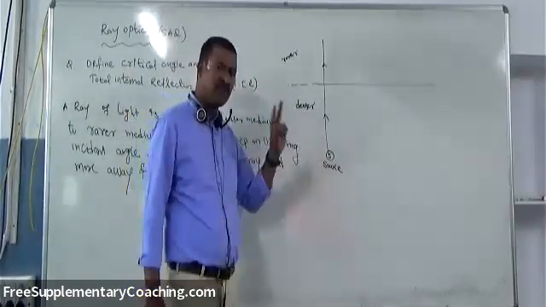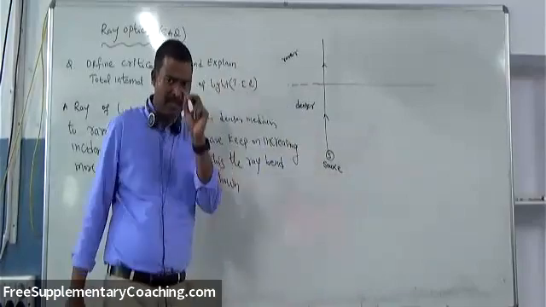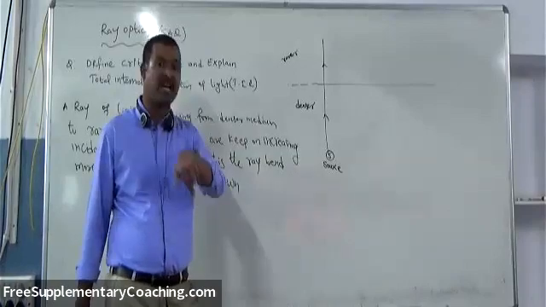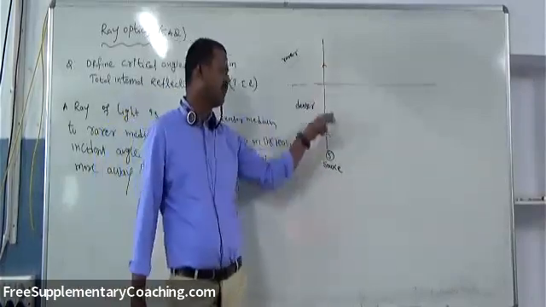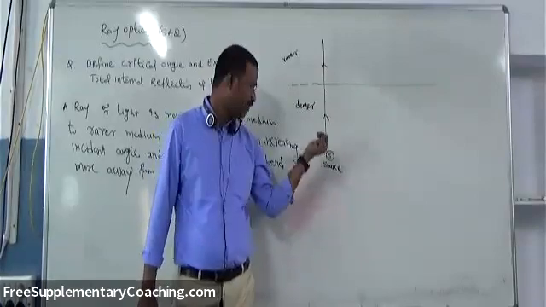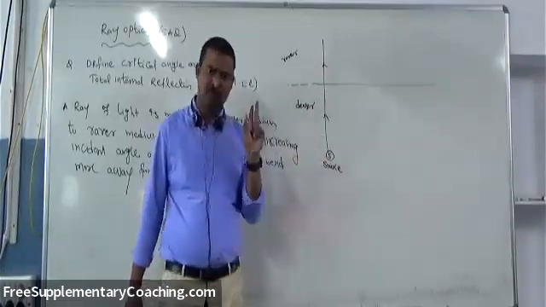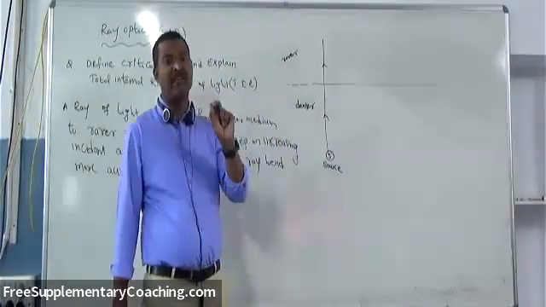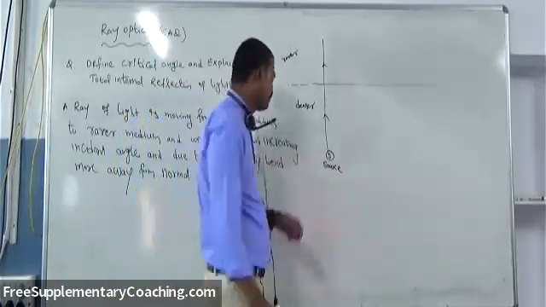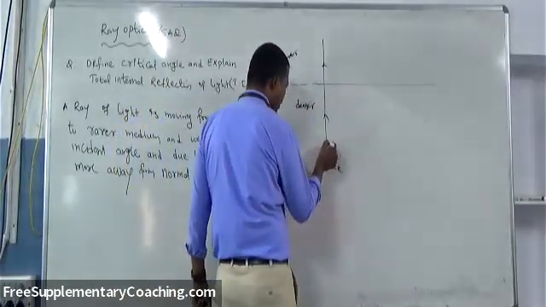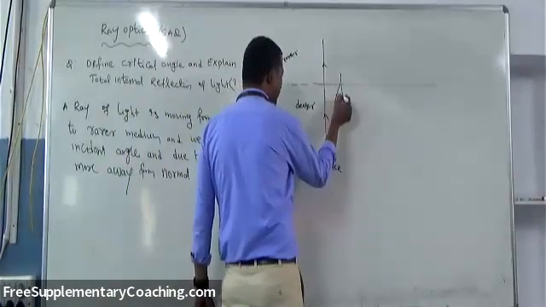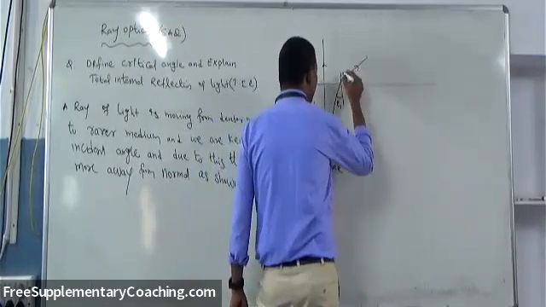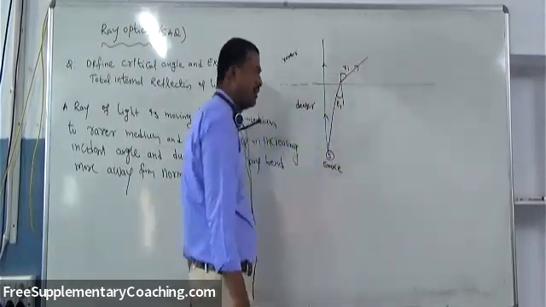Then from this, we slowly increase the angle of incidence. The initial angle of incidence is 0, because the angle of incidence and refraction angle are measured from the normal. This line is perpendicular to the surface, along the normal only, so the angle of incidence with the normal is 0. From this 0 angle, we slowly increase the angle of incidence. What happens to the behavior of the refracted light ray? We'll see. First, I'm taking some angle of incidence, something like angle I1, so that it will bend away from the normal. This is the refraction angle R1.